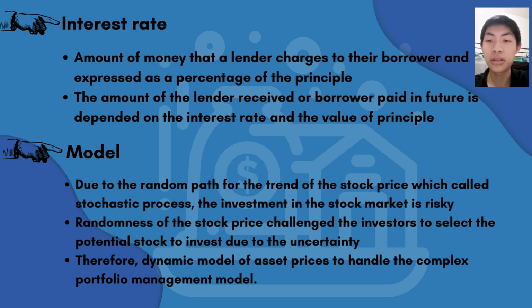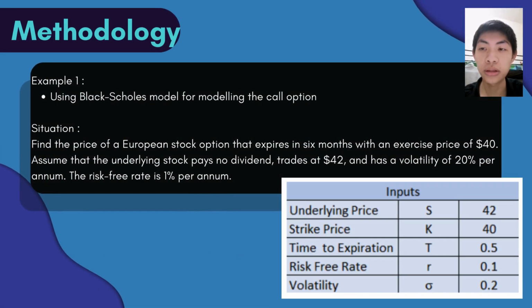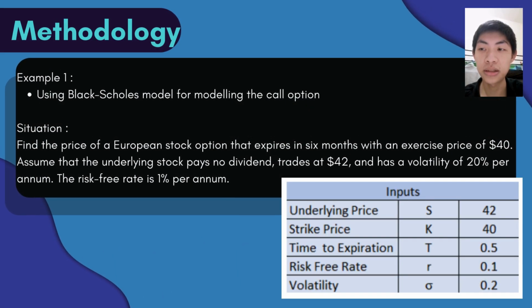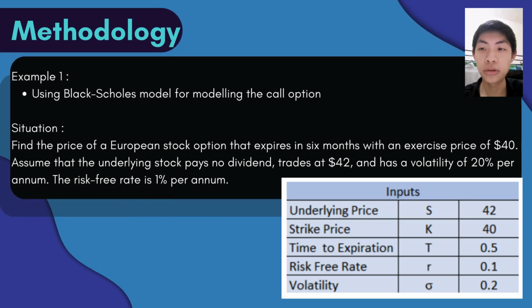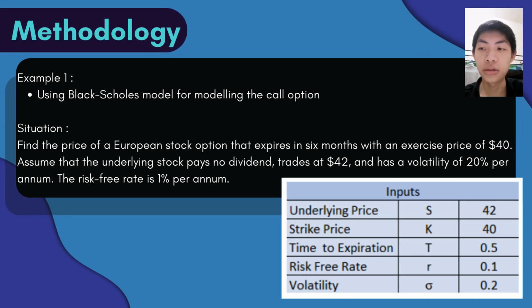This problem makes investment in the stock price challenging for investors. Therefore, dynamic models are used to handle the complexity. The two models used in this assignment are the threshold model and geometric Brownian motion (GBM).